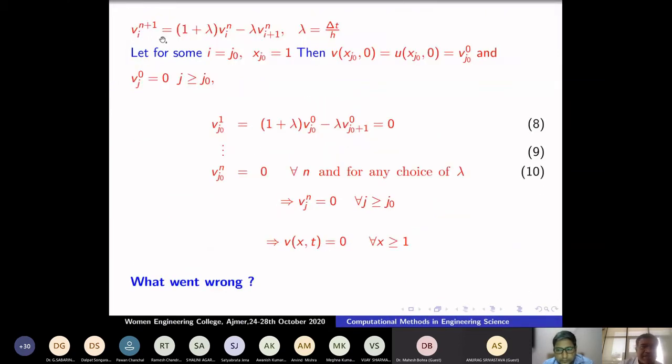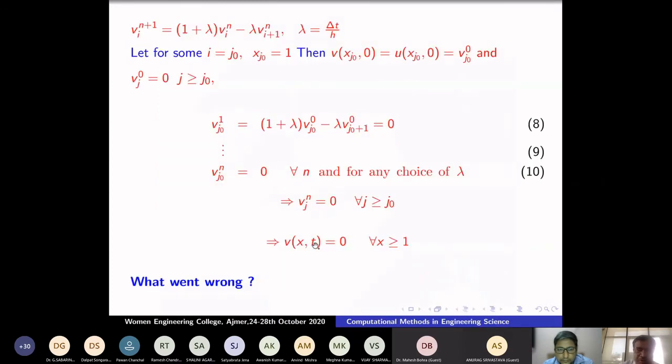So we can compute that the scheme can be written as the solution at the n plus 1 stage is computed by knowing the solution at the nth stage. You can look at here. Then for x greater than or equal to 1, the initial data is 0. Suppose at i equals 0, at x_i equals 0, at that point this becomes 0. Like this, you can show that the solution at x equal to 1 is always 0. But the answer is wrong.